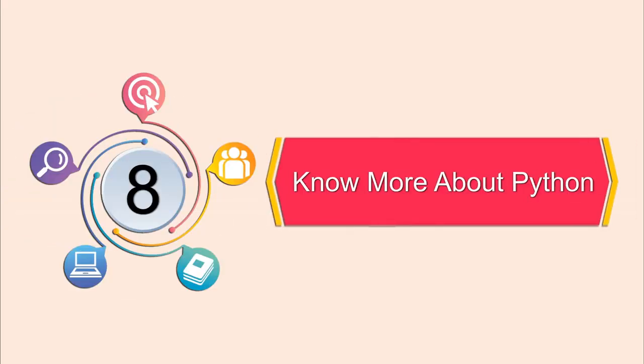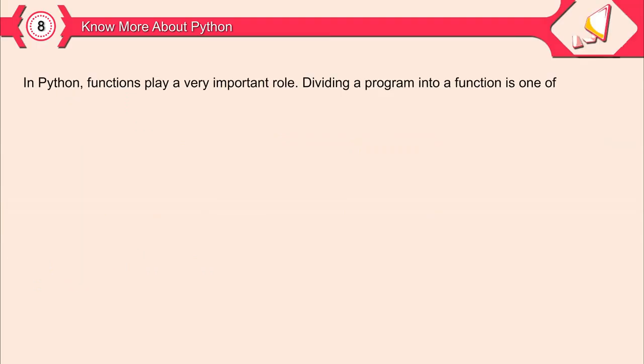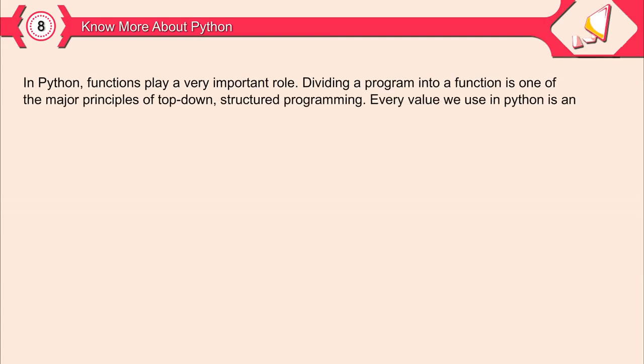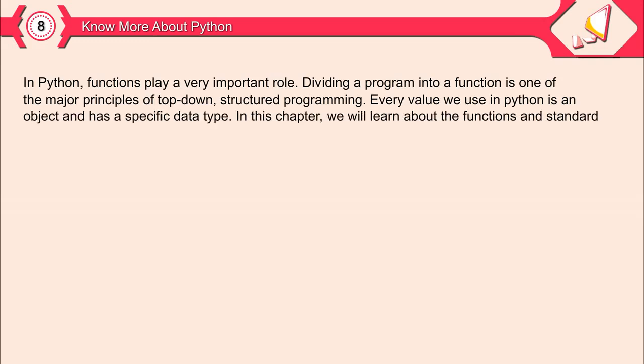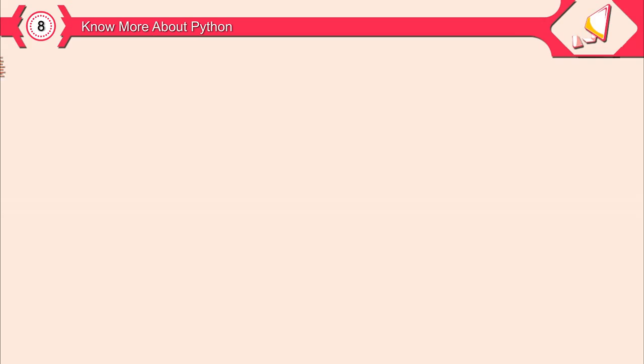Chapter 8. Know more about Python. In Python, functions play a very important role. Dividing a program into functions is one of the major principles of top-down structured programming. Every value we use in Python is an object and has a specific data type. In this chapter, we will learn about functions and standard data types such as list, tuple, and string.